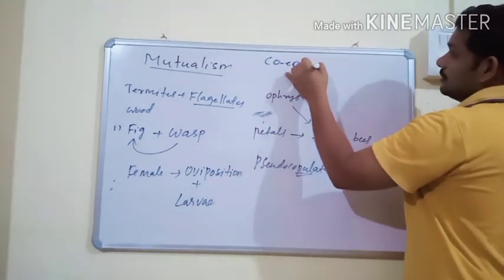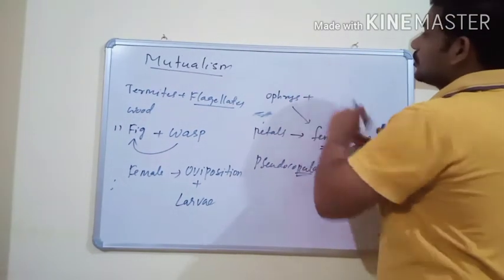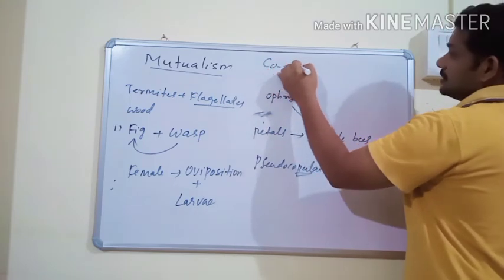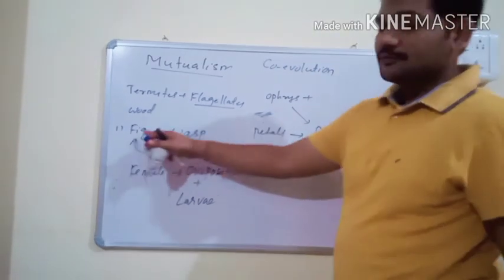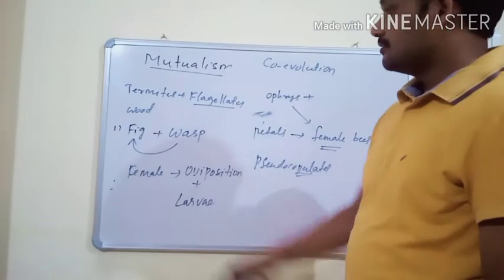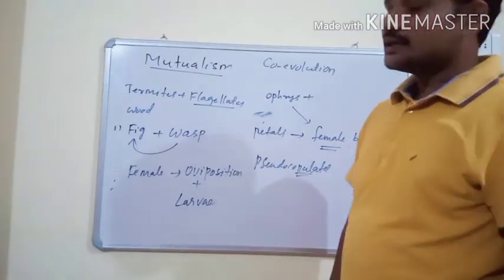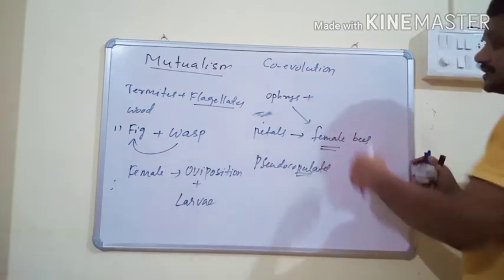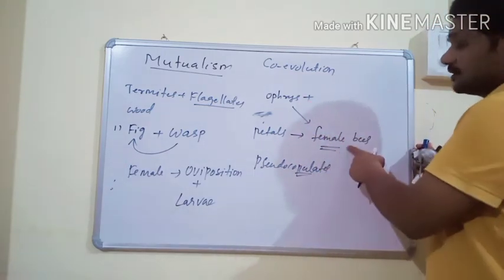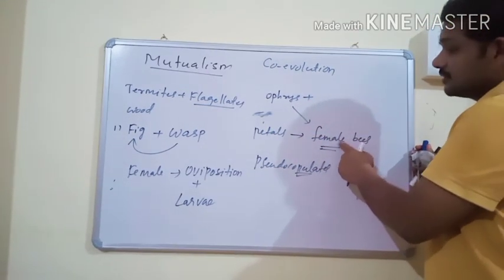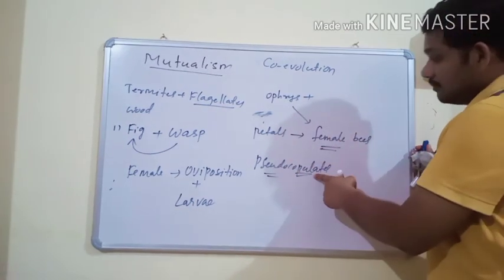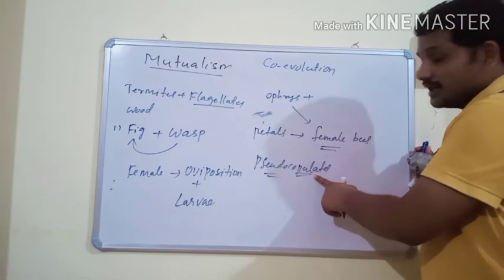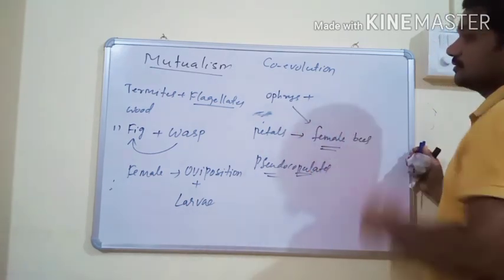The relationship between fig and wasp, and between Ophrys and bees, is nothing but co-evolution. Co-evolution can lead to co-extinction of one species. Without wasps, the fig plant is unable to pollinate. Without the fig plant, the wasp is unable to get its food. Like that, Ophrys does not get pollinated without bees, and male bees may be unable to get pseudocopulation without Ophrys.